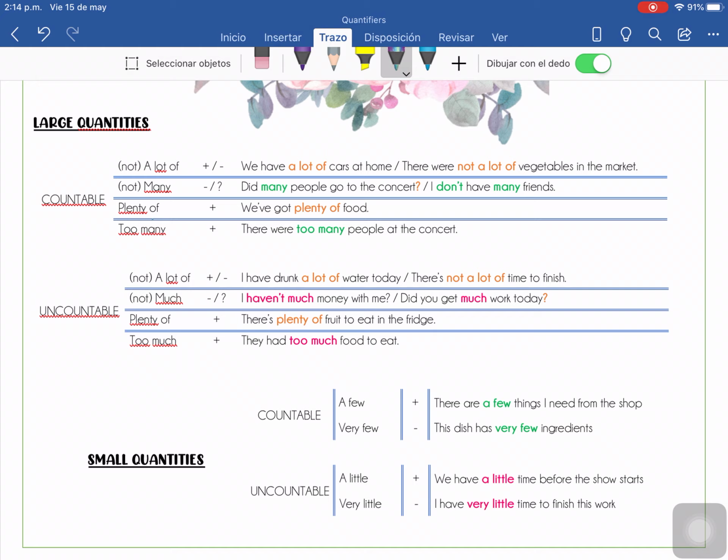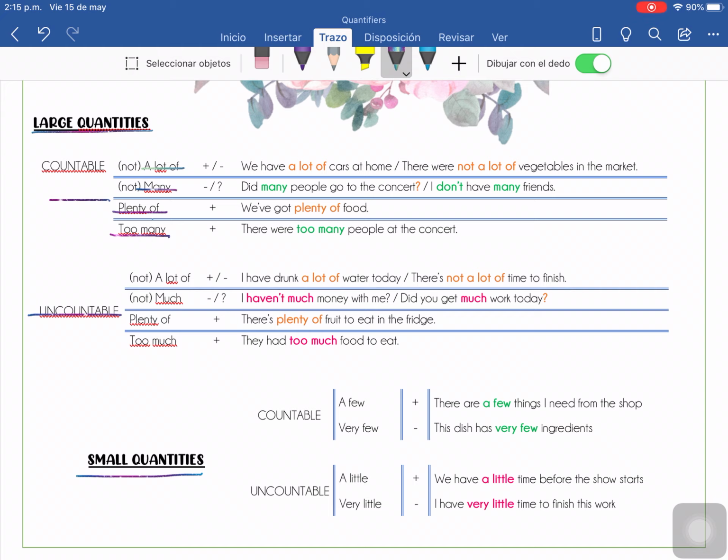So now first, we have large quantities and small quantities. And the first thing that we need to understand is that they are divided into countable and uncountable, okay? So now, for countable things, que son las cosas que podemos contar, okay, que generalmente son cosas grandes que podemos tocar y que nos caben en la palma de la mano, okay, we are going to use a lot of, many, plenty of, and too many, okay, very good.